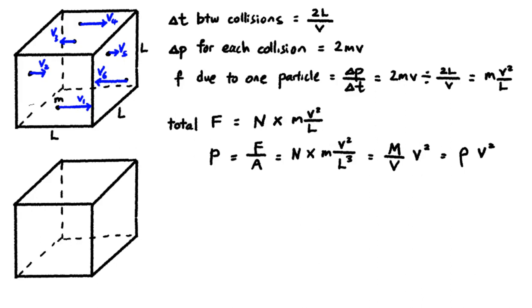So instead of n times m, a common v square over L, we just do n times an average v square. So there isn't one single v square, but we can always use an average value of the v squares.